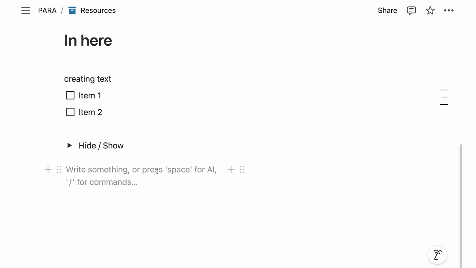And if you hover over it, you actually see that the second I go to the side, I get another plus icon and 6 dots, which indicates, well, even if I don't see it, there's another block here, right? So we have block 1, and then if I go over here, we have block 2.